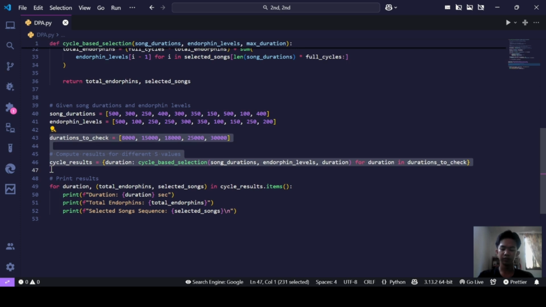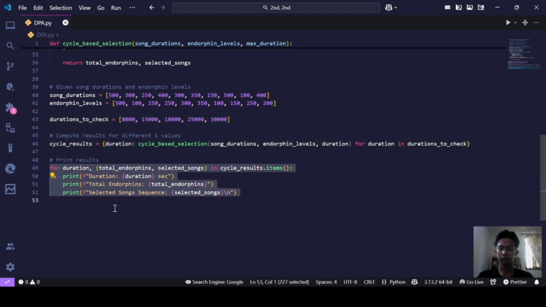We also test this function with different maximum durations. Here's the code to compute the result for this function. And finally, we print the result for each max duration, displaying the total endorphins and selected song sequence for each case.